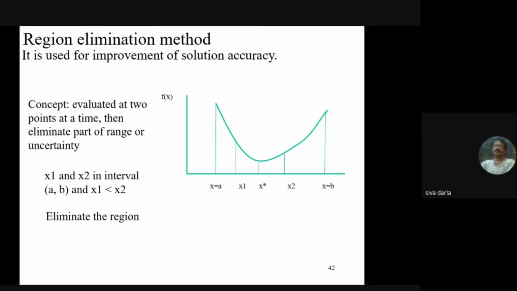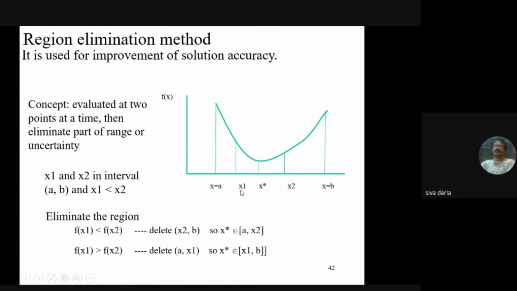The region eliminated is based on the comparison. If f of x1 is less than f of x2, then the range x2 to b is eliminated, deleted.